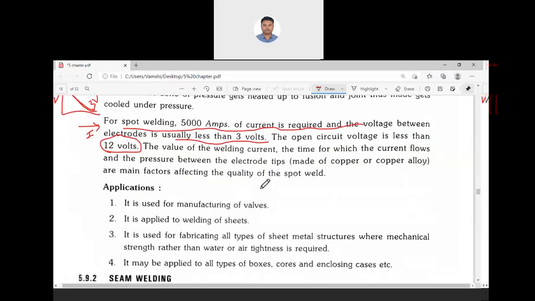So, what is the application of this spot welding? It is used in manufacturing walls, welding sheets, fabricating sheet metals, where mechanical strength is higher. Generally, these are used to manufacture boxes and containers that are waterproof and airproof. In such cases, we use this spot welding.